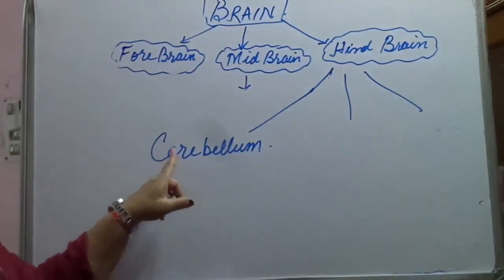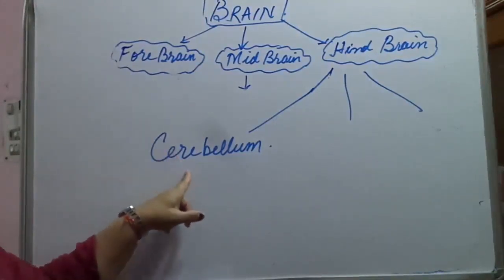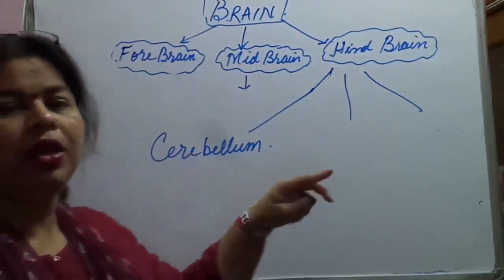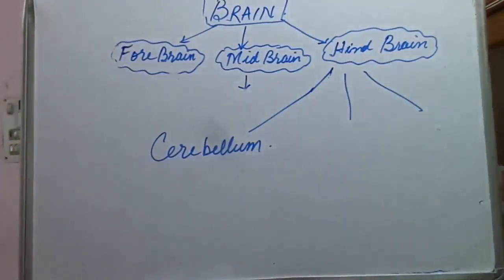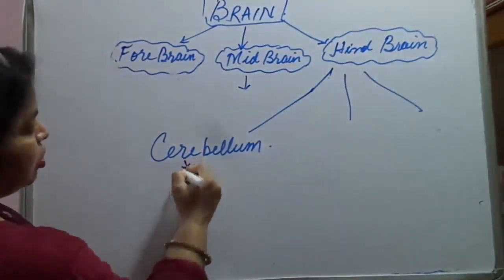It lies at the roof of the hindbrain, the upper part of the hindbrain. Then what does the cerebellum control?